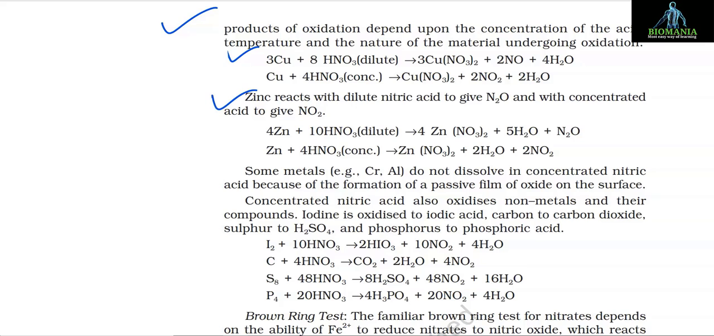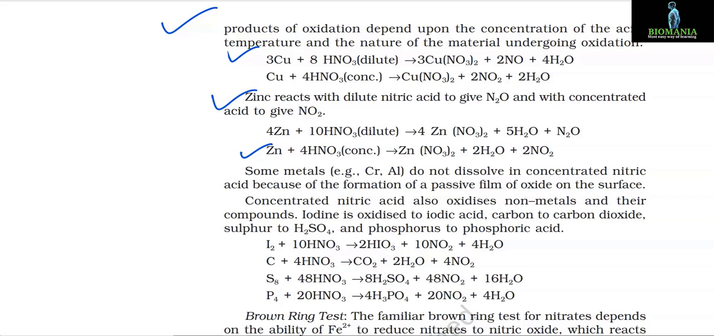Zinc reacts with dilute nitric acid to give N2O and with concentrated acid to give NO2. The reactions are 4Zn plus 10HNO3 dilute gives 4Zn(NO3)2 plus 5H2O plus N2O. Zn plus 4HNO3, that is concentrated, gives Zn(NO3)2 plus 2H2O plus 2NO2.